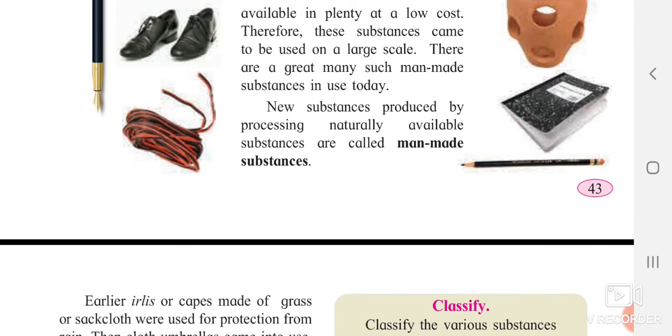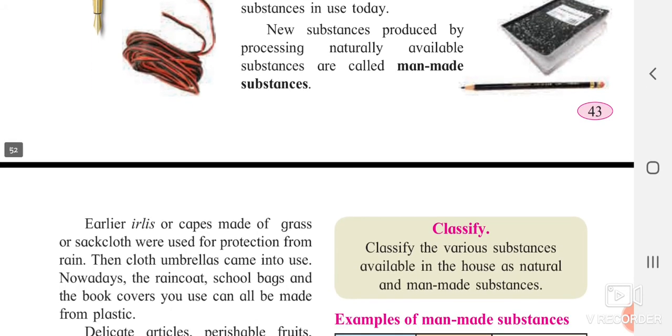New substances which are produced by processing natural substances are said to be man-made substances. For example, wood is a natural material. But if you do more processes on it, you can prepare a pencil from it, or you can prepare many books out of it. So these books are man-made. But from where did you originate this? Which material did you use? Yes, you used wood for it, and wood is a natural material.